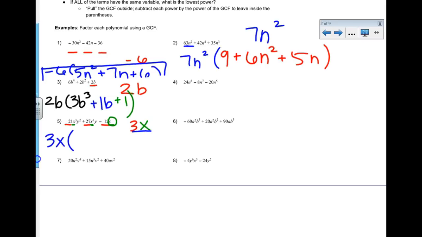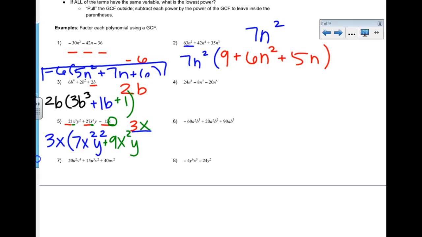Now, term 1: 21 divided by 3, that's 7. I had 3 x's, I took 1 out, 3 minus 1 is 2, I get x squared remaining, and I didn't touch the y's, so I'm going to keep both y's. If I do the same thing with my second term, 27 divided by 3, that's 9. I had 3 x's, I took 1 out, I have 2 left, I keep my regular y.